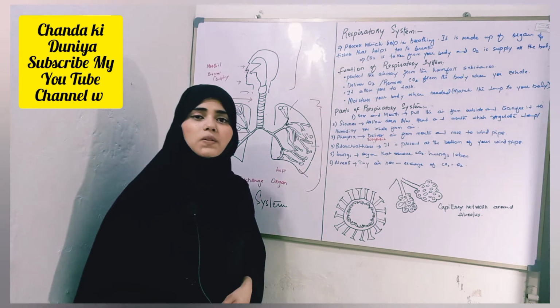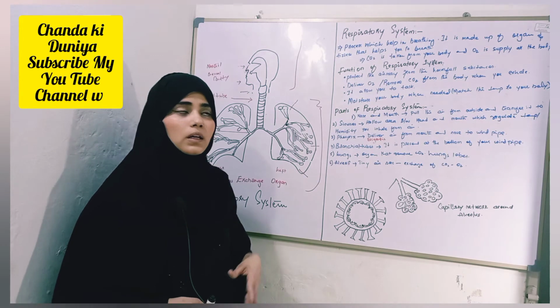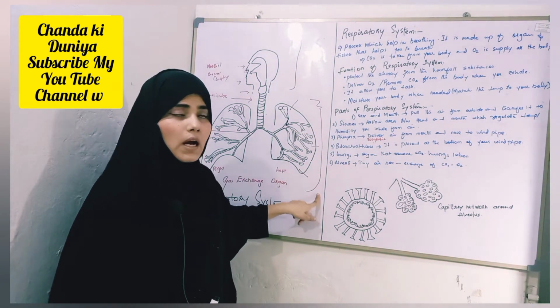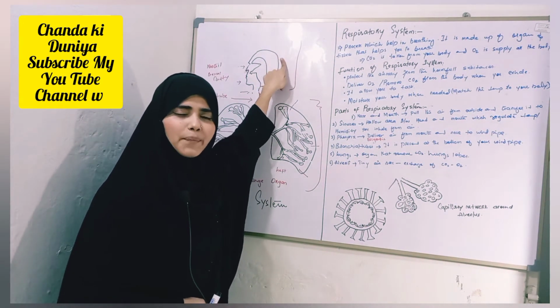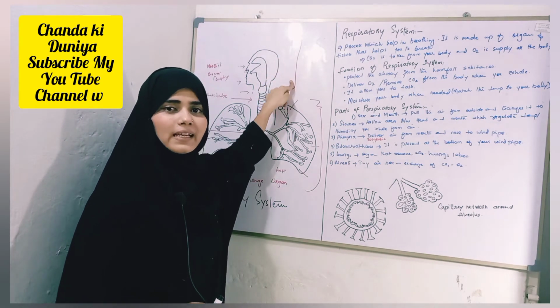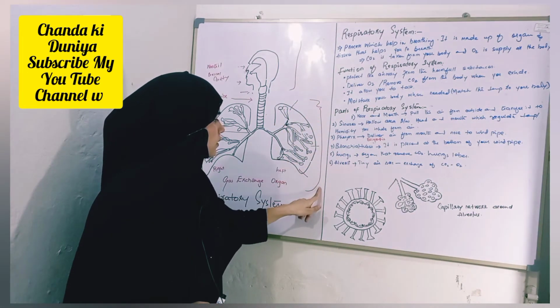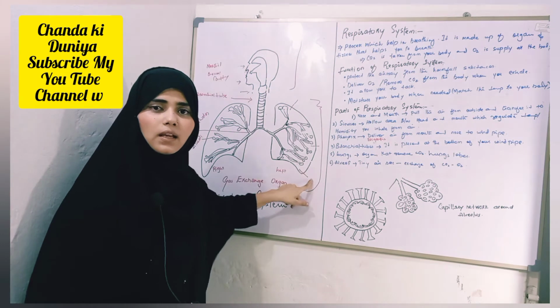Our respiratory system is divided into 2 tracts, the upper tract and the lower tract. The upper tract starts from the nose, mouth, epiglottis, pharynx or throat, till the larynx. The lower respiratory tract starts from the trachea till the lungs.